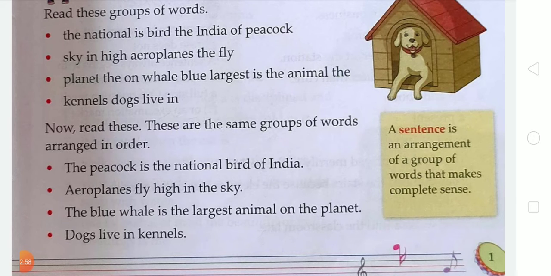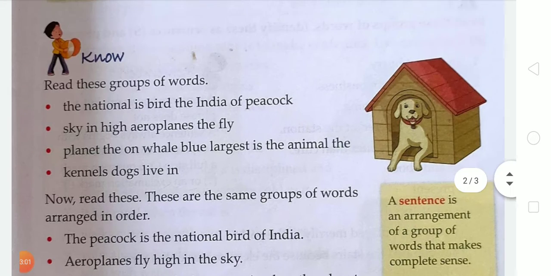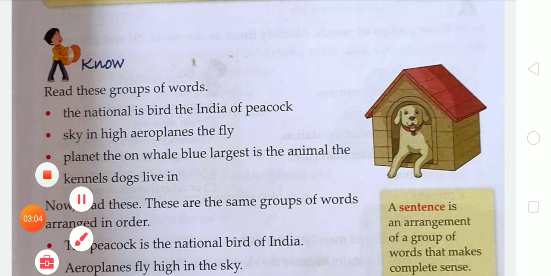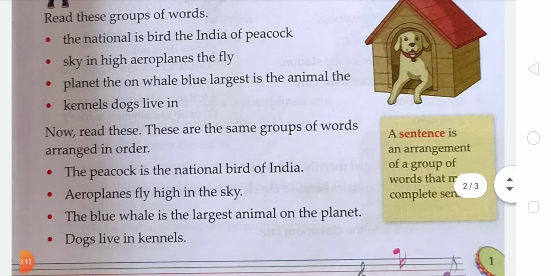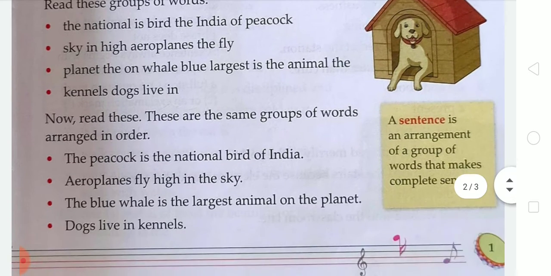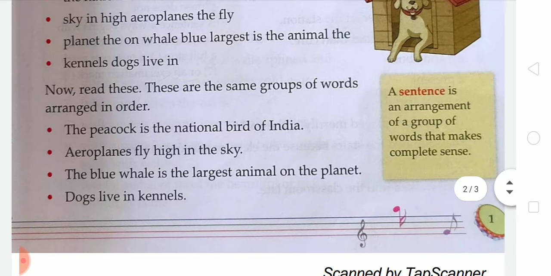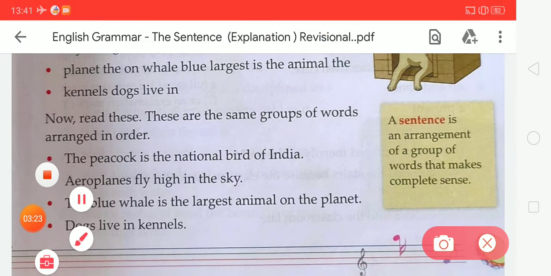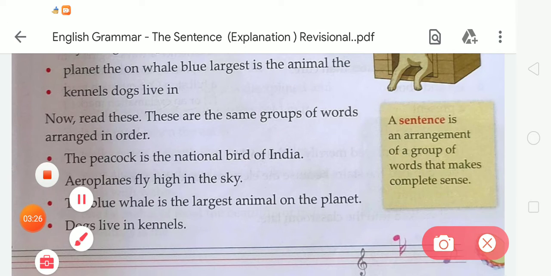Now read this. These are the same groups of words arranged in order. In the first, the given words are not arranged in order, but in the second, the words are arranged in order. So let's read the given sentences. The peacock is the national bird of India. Aeroplanes fly high in the sky. The blue whale is the largest animal on the planet, and dogs live in kennels.